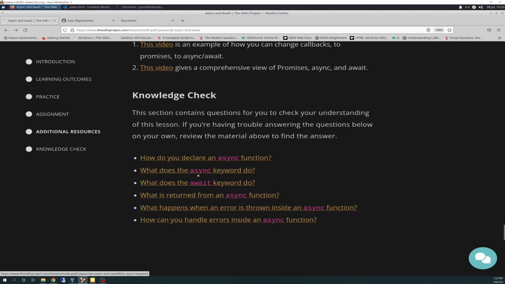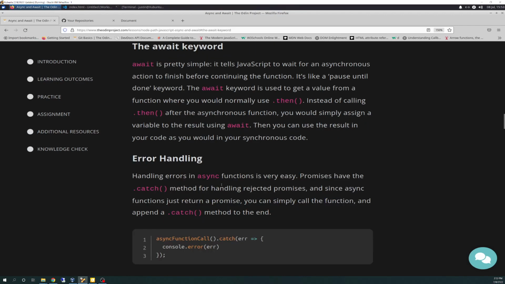So just remember that's synonymous, that when you use async, async will always return. If you return anything, it will always be a promise. What does the await keyword do?